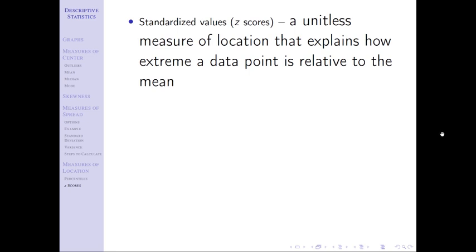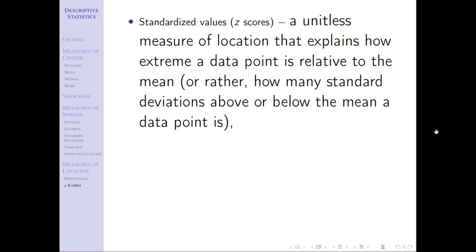It's all about how relatively far away you are from the mean. And another way to think about it, maybe the way I like the most, it makes the most sense to me, is what we're going to write next. So maybe that first part you're like, okay, I guess. But this one might really hammer it home. It's how many standard deviations above or below the mean a data point is. So if you were to say you have a z-score of 1.5, that means quite literally that value is 1.5 standard deviations above the mean. If you have a value that has a z-score of -2.2, that means that value is 2.2 standard deviations below the mean.